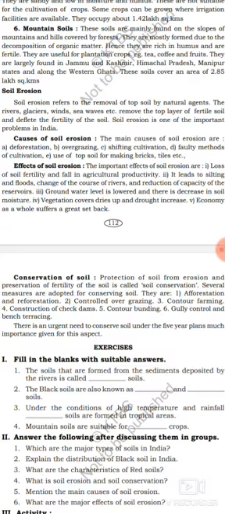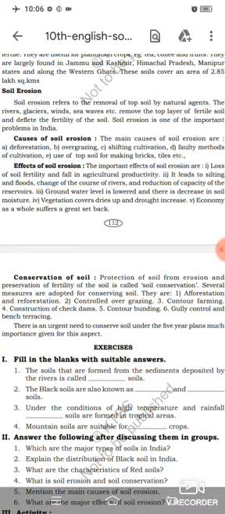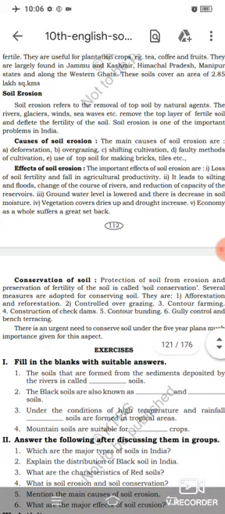Listen, soil erosion refers to the removal of topsoil by natural agents. These rivers, glaciers, winds, sea waves, etc. remove the top layer of fertile soil and deflate the fertility of the soil. Soil erosion is one of the important problems in India.